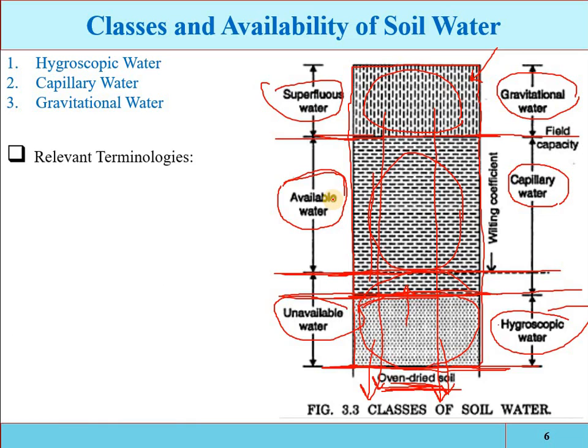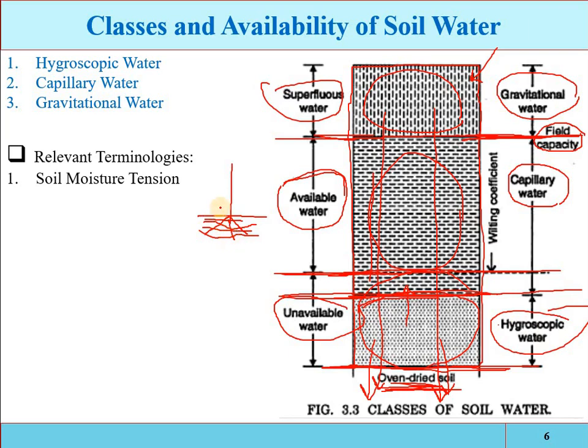Now there are some terminologies. One is called the soil moisture tension. For example, this is the ground surface, there is a plant, and this will be its root. The moisture content present here will be the hygroscopic water and the capillary water. The water content present in the root zone will be up to the level of the field capacity. The water retained against the force of gravity is called the field capacity, and field capacity is equal to capillary water plus hygroscopic water. So this amount of water will be present in the root zone.